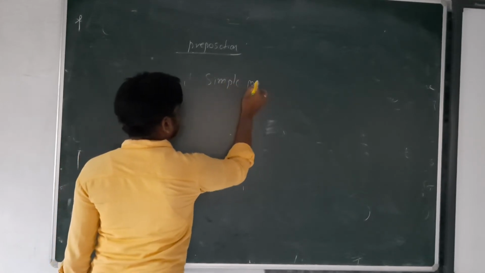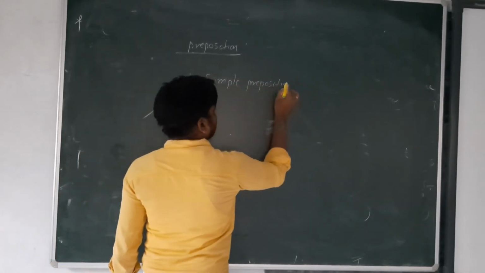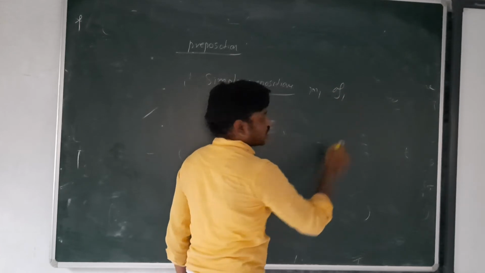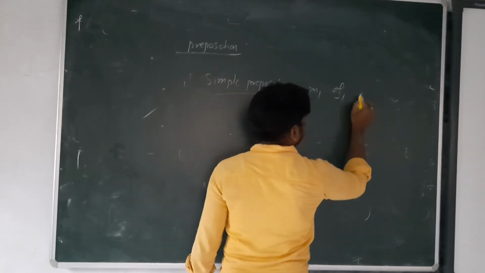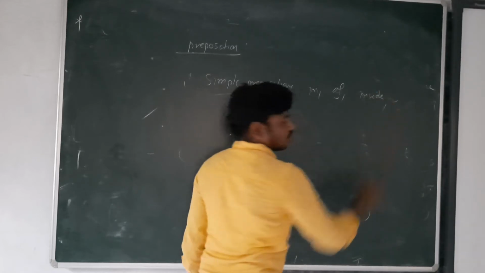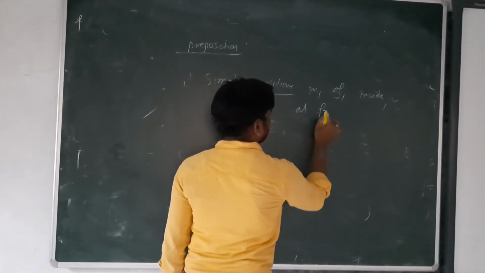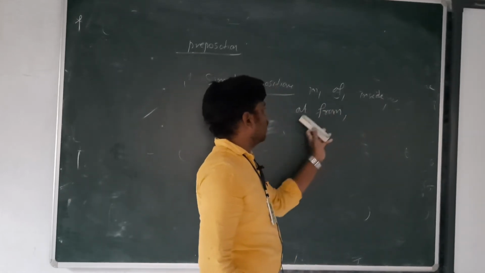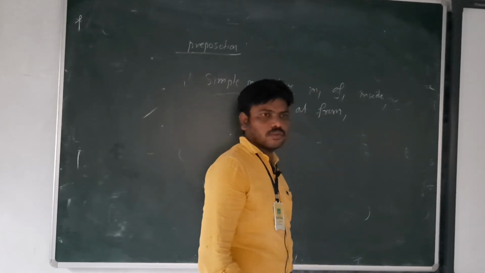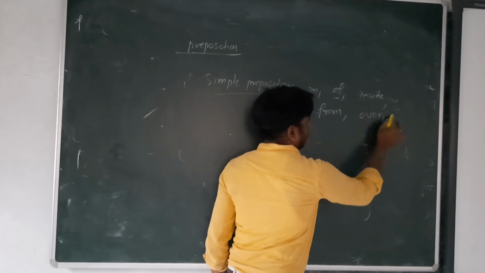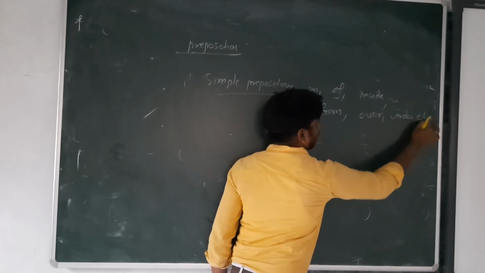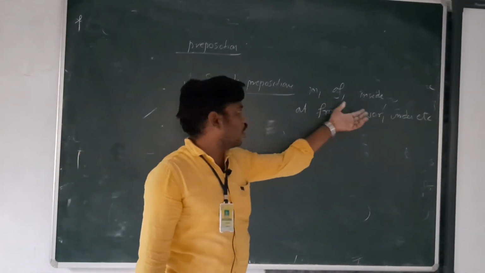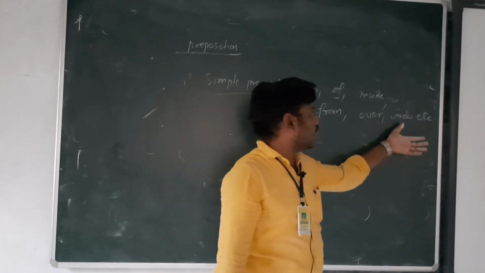What do we call simple prepositions? In, of, inside, at, from, over, under, etc. These are all called simple prepositions.